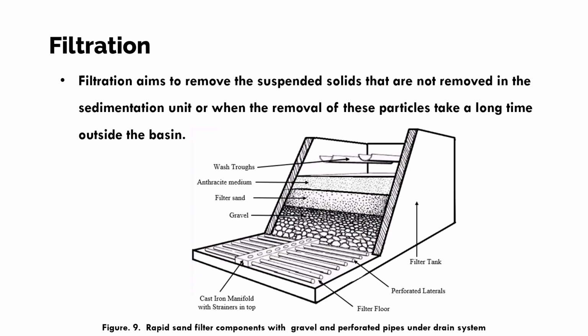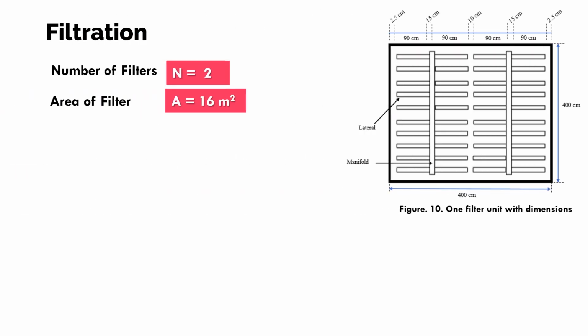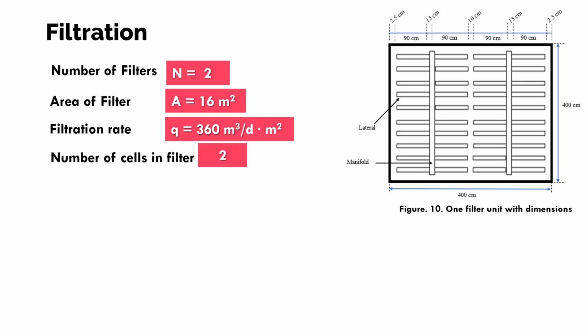So here is filtration. It aims to remove suspended particles that cannot be removed in the sedimentation unit, or when the removal of these particles takes a long time outside the basin. So here is the image of the filtration. For the design, we require 2 filters, and the area of each filter is about 16 meter square. Filtration rate is about 360 meter cube per day per meter square.